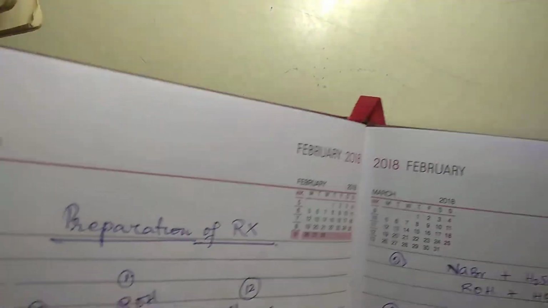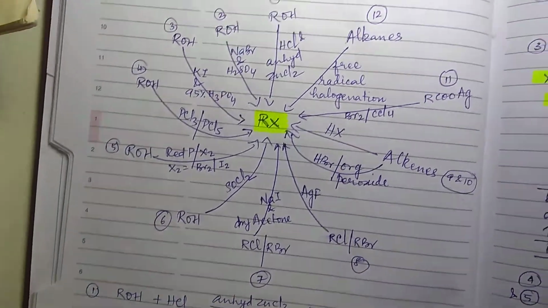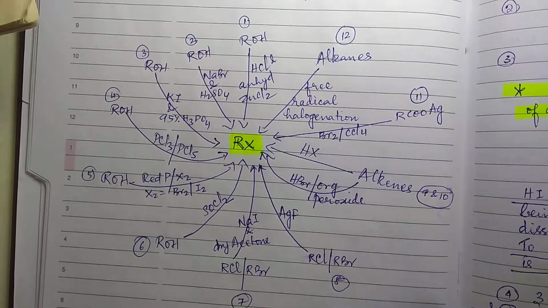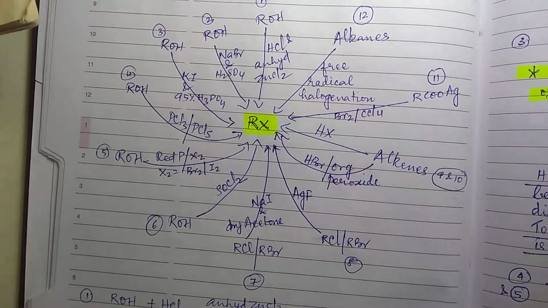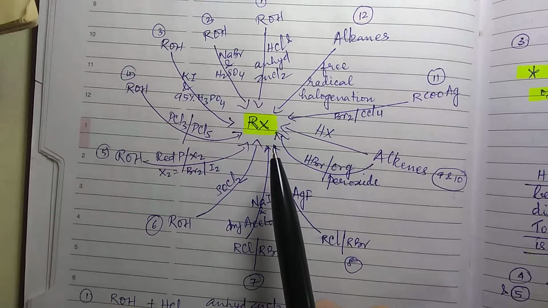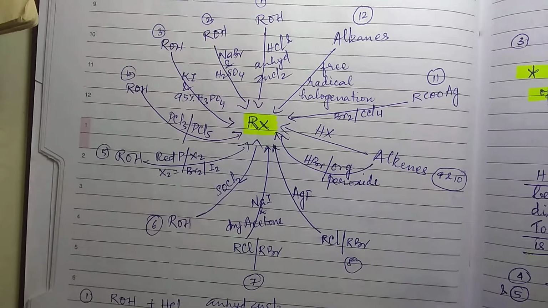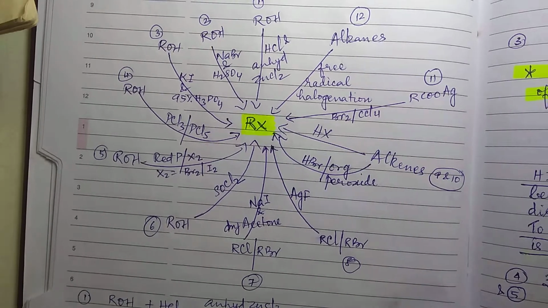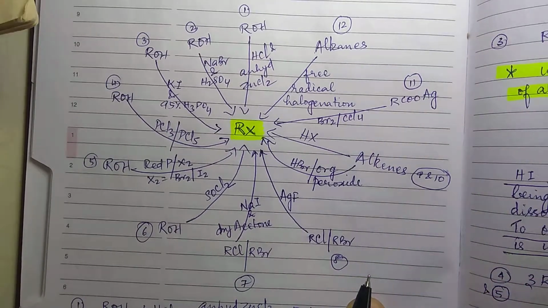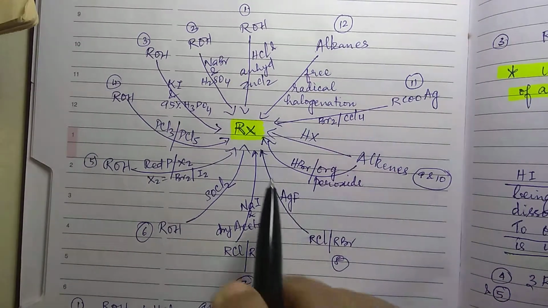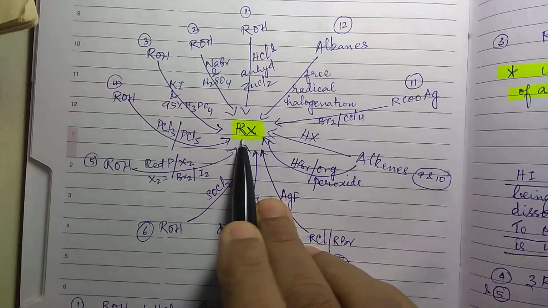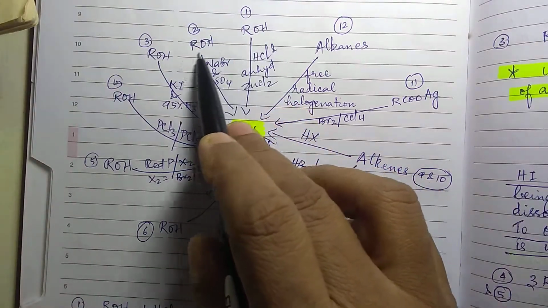Now let's go quickly to the preparation of alkyl halides. How do you prepare alkyl halide? All these things have already been taught and you must be having them in your notebook also. Quickly go through it. How can you prepare alkyl halide? From alcohol itself, there are so many methods.